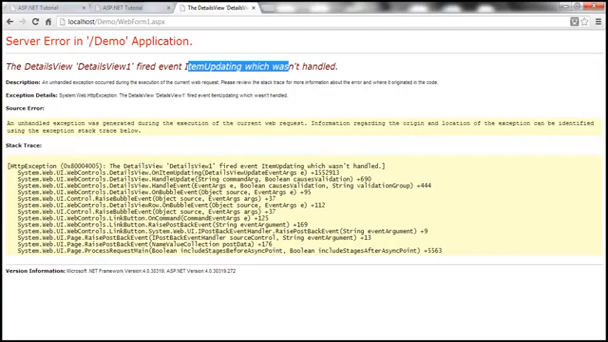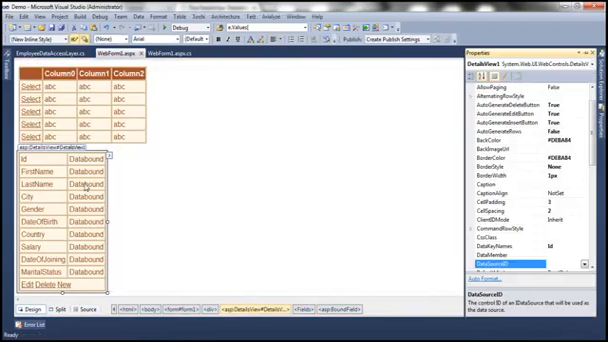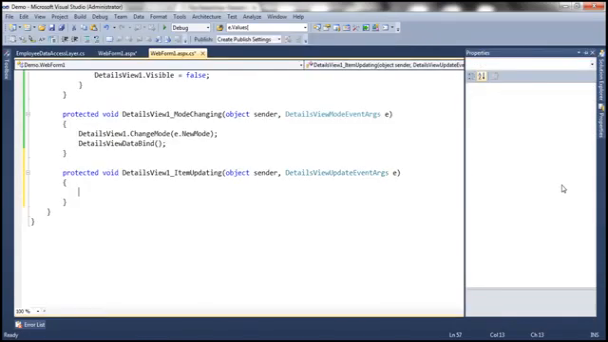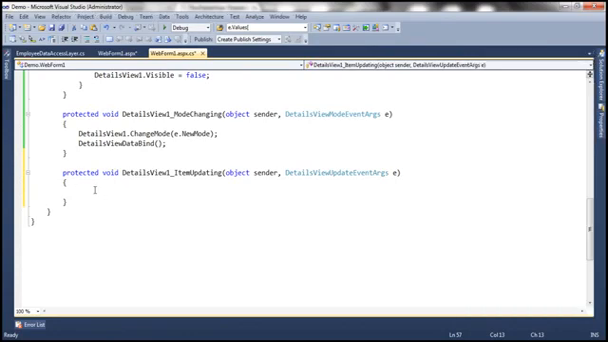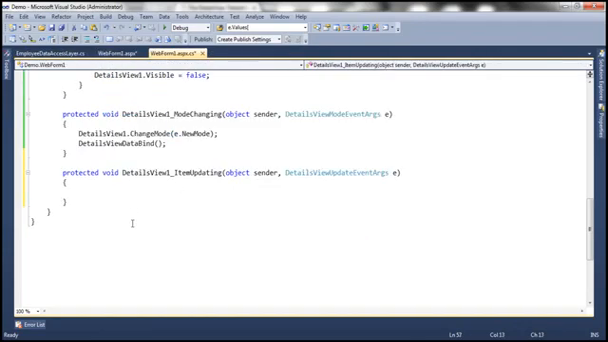So let's go ahead and generate an event handler for that one. So go to the design mode, go to the properties by pressing F4, click on this events icon. So ItemUpdating event. So double click on that to have the event handler generated. And obviously when I am updating the item, I can make use of this UpdateEmployee method in the employee data access layer.